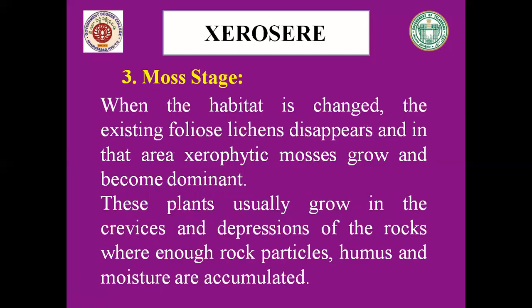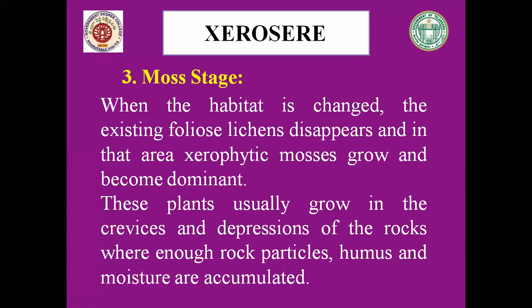Next stage is moss stage. When the habitat is changed, the existing foliose lichens disappear, and in that area, xerophytic mosses grow and become dominant. So these plants usually grow in the crevices and depressions of the rocks where enough rock particles, humus and moisture are accumulated.